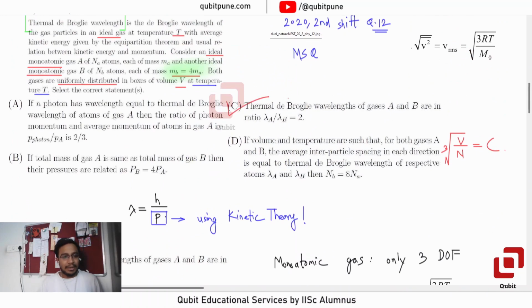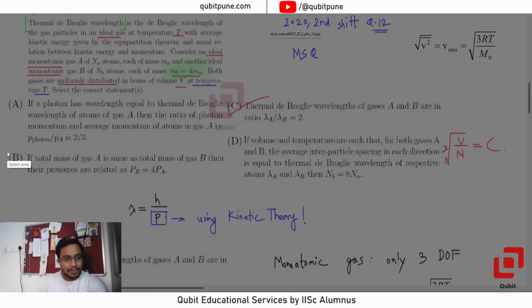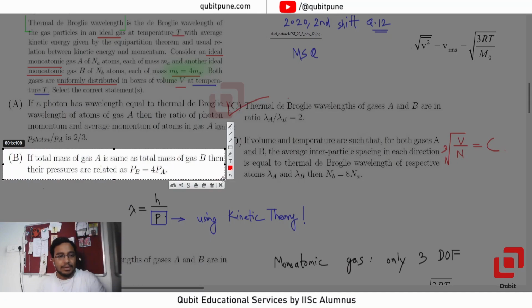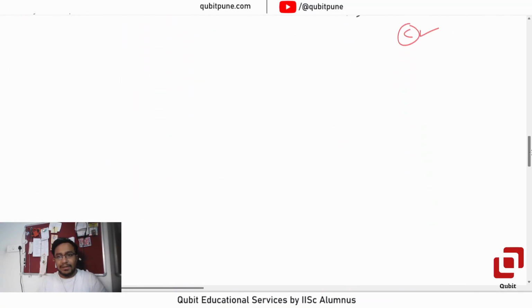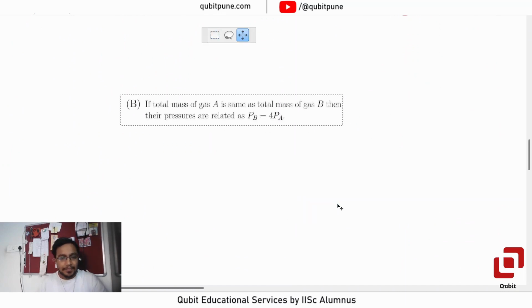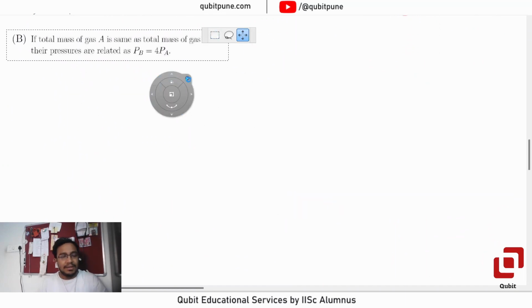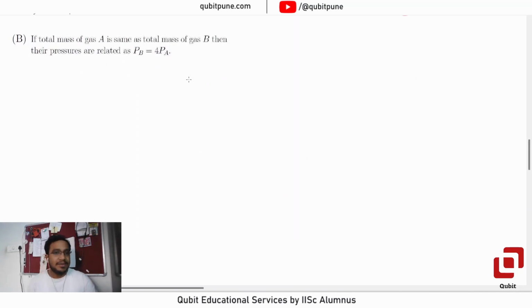Now let us come to option B, where they want us to find the relation between the pressures. If total mass of gas A is same as total mass of gas B, then their pressures are related as PB is equal to 4PA. So which condition applies specifically for option B? Mass of A is equal to mass of B.